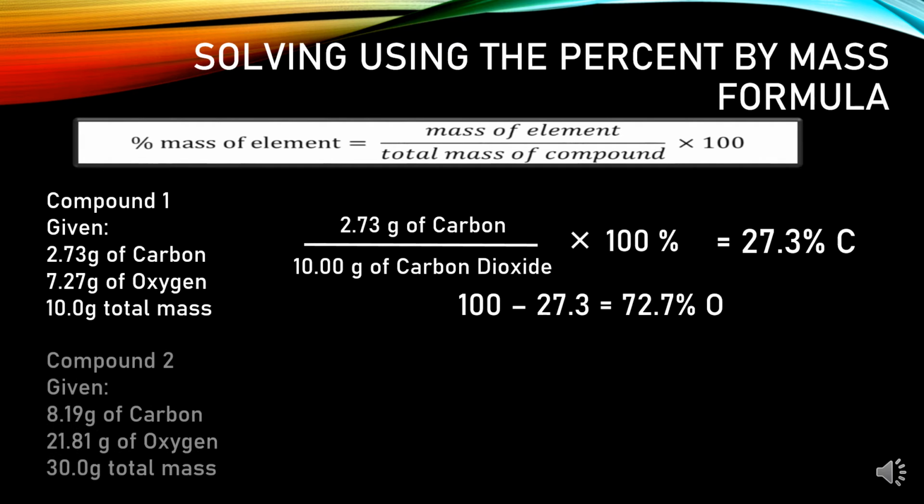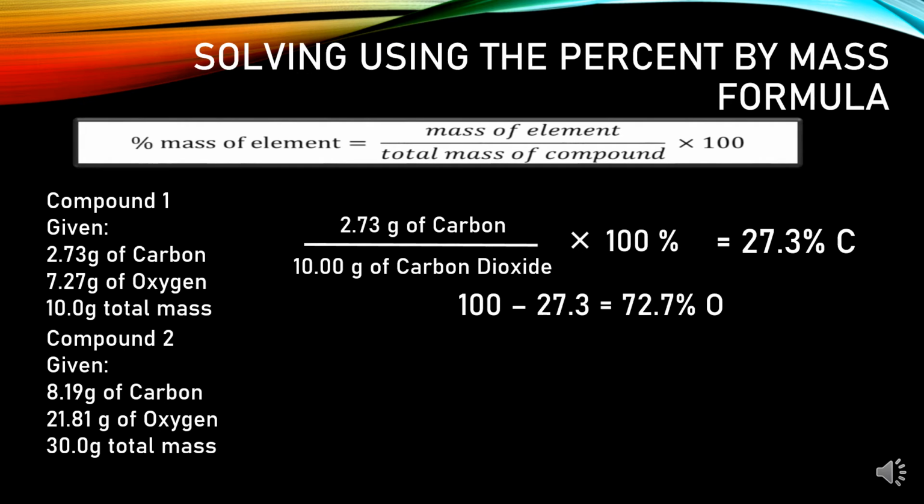72.7% oxygen. In compound 2, here are the given: 8.19 grams of carbon, 21.81 grams of oxygen, and 30 grams, which is the total mass.